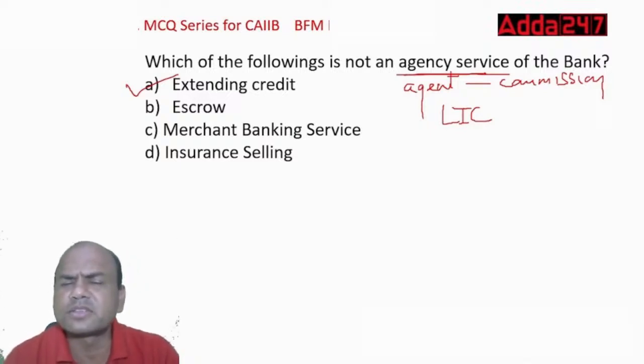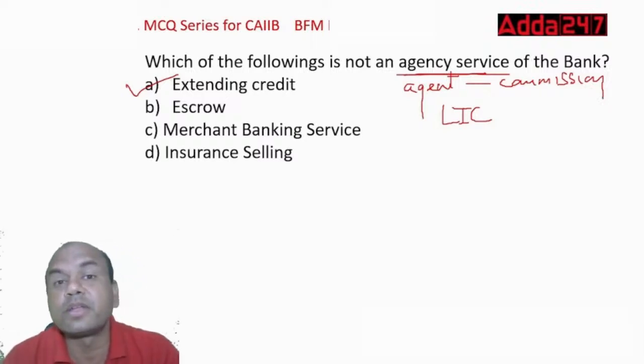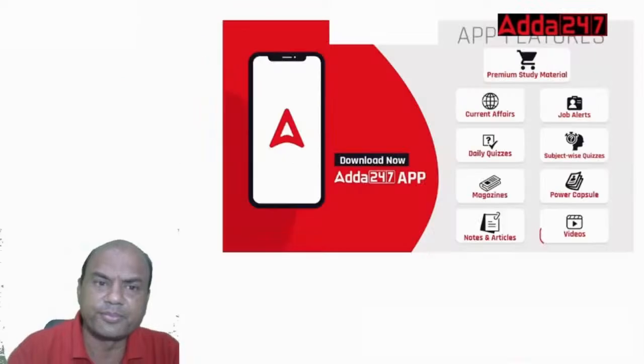Merchant banking services, again one liner only. Merchant banking means basically whenever you have an IPO, like the Reliance IPO, TCS IPO, all these IPOs, the services there are given by the bank as merchant banker. And insurance selling, you know.